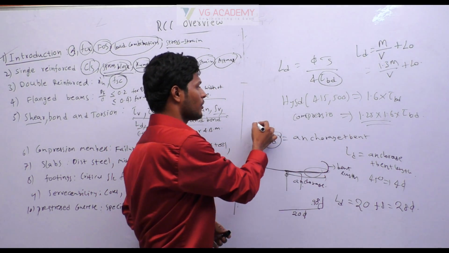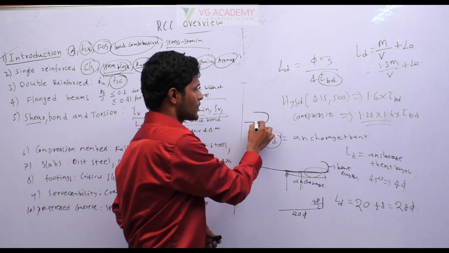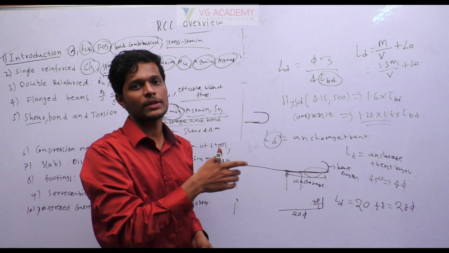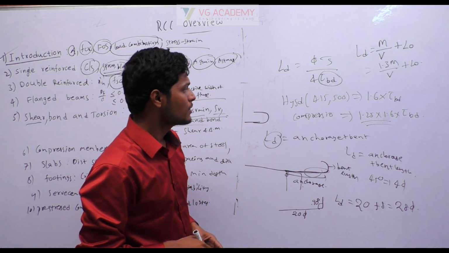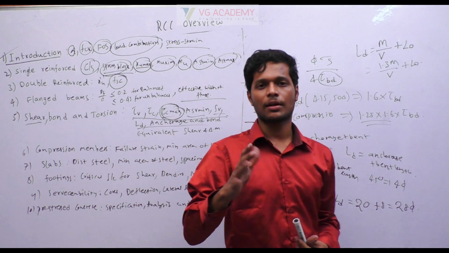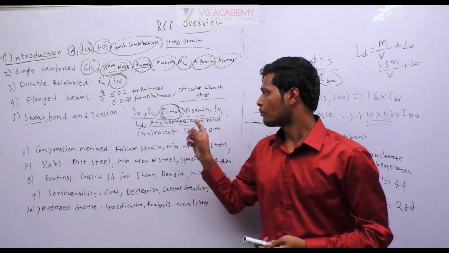So if you have a 180 degrees bend, for each 45 you have 4 phi. So for 180, 4 into 4 means 16 phi bent up length. So the development length is a combination of anchorage and bent up length. Those are the important things in bond.